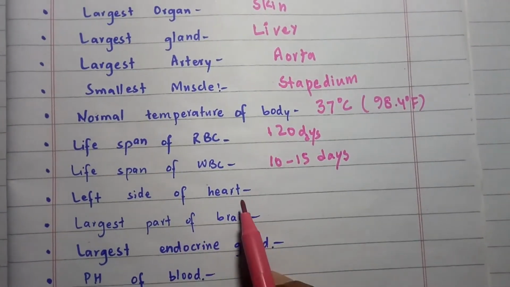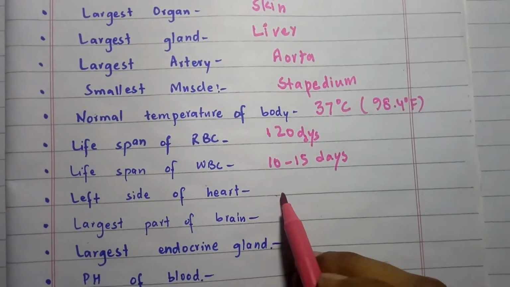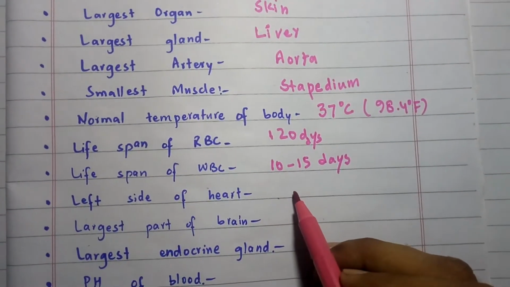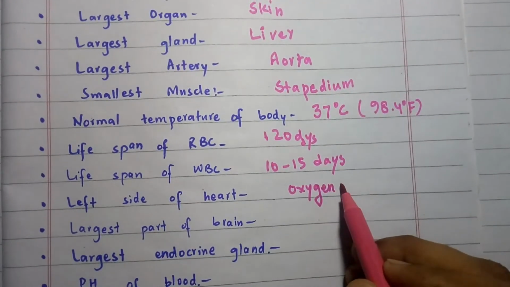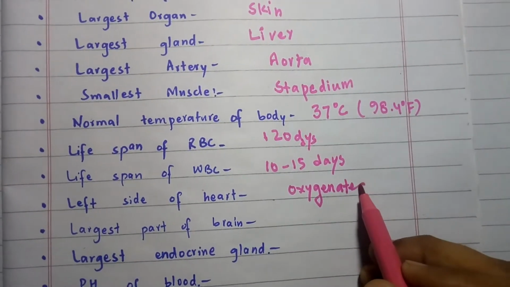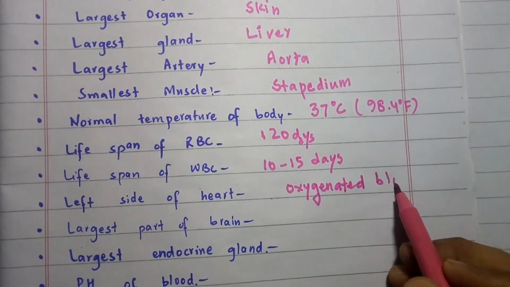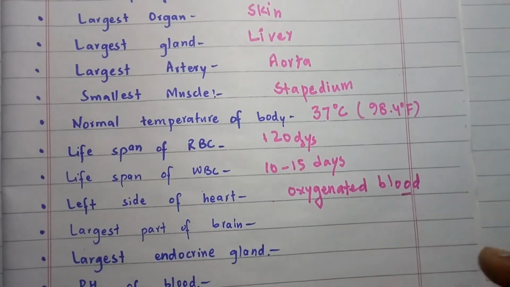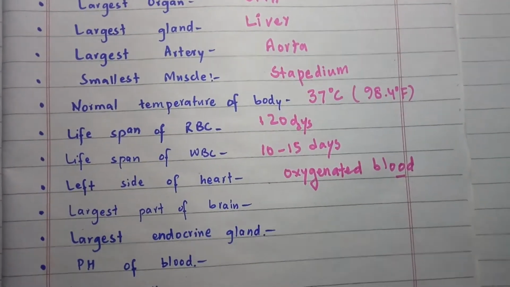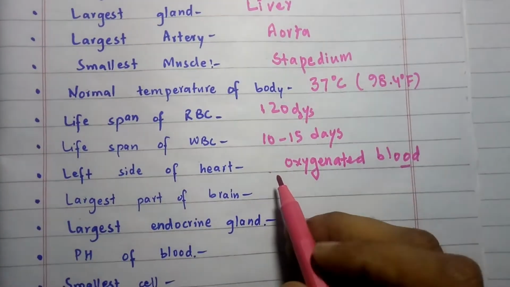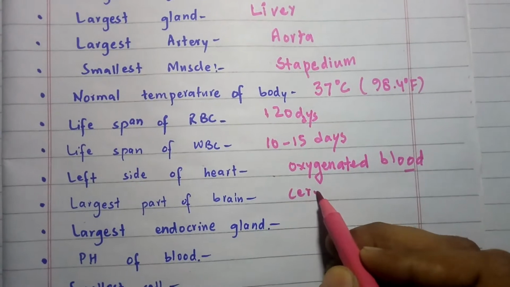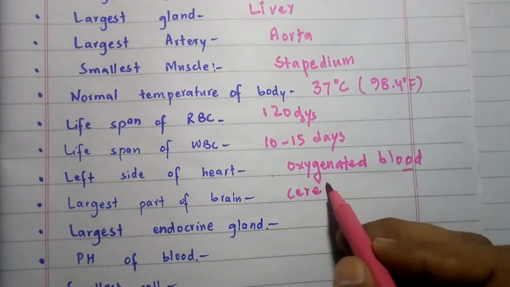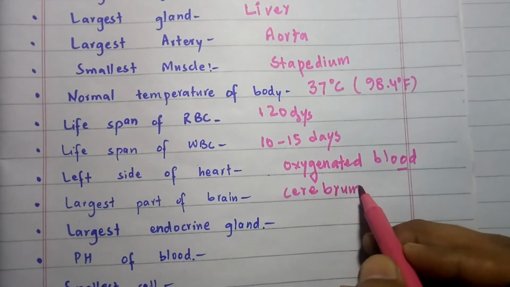The left side of the heart gives out oxygenated blood. It is also called the pure blood. The largest part of the human brain is the cerebrum. It is not the cerebellum, but it is the cerebrum.